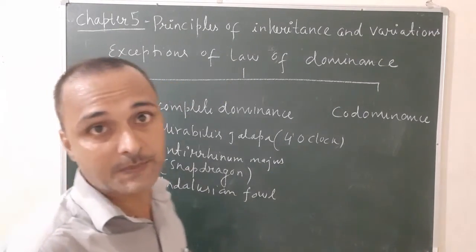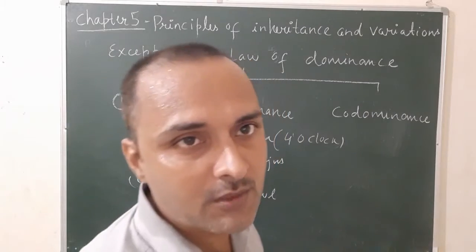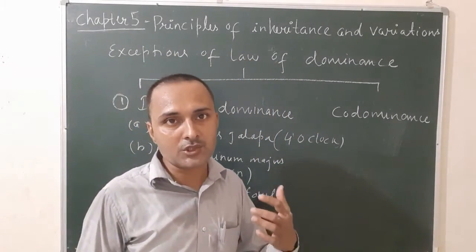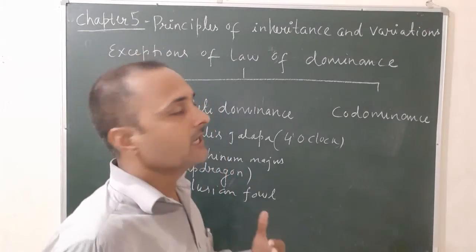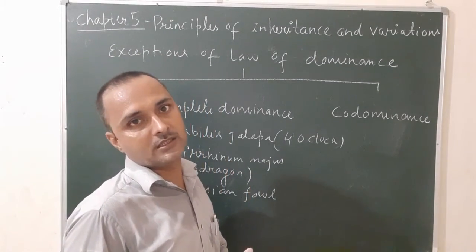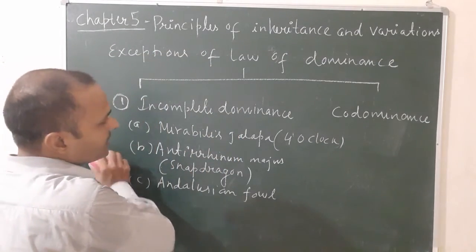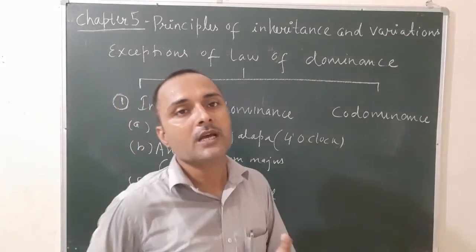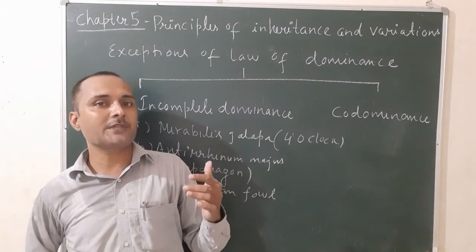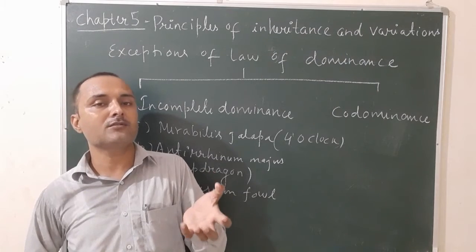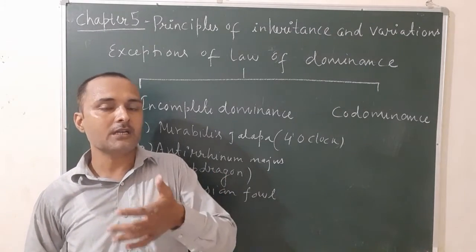First, it is an exception. The phenomena in which the F1 hybrid shows the phenotypic traits in the intermediate condition is known as incomplete dominance. Okay, once again, the phenomena in which the F1 hybrids express the character in an intermediate state, that is not the dominant trait and not the recessive trait.